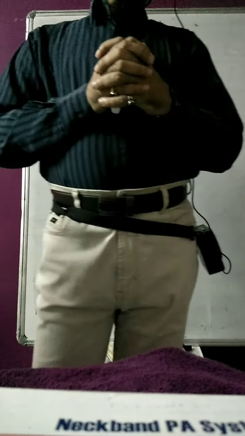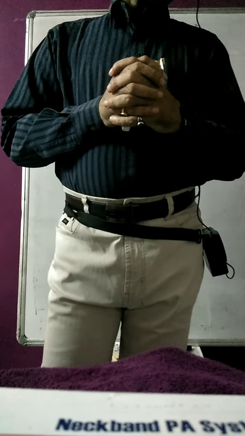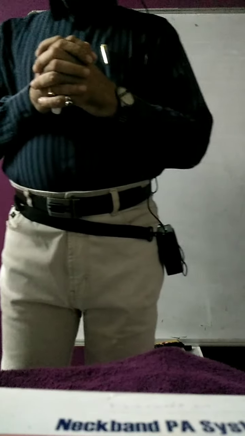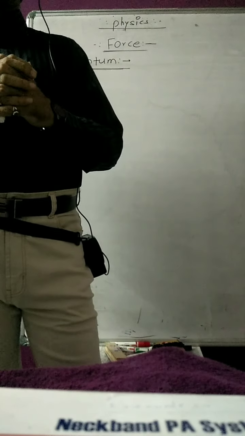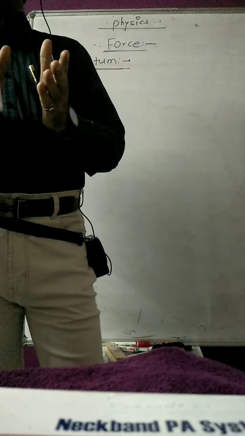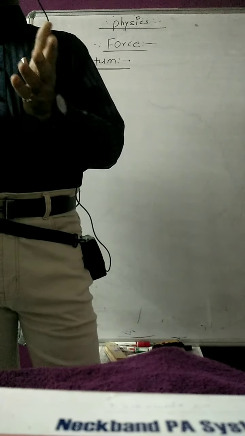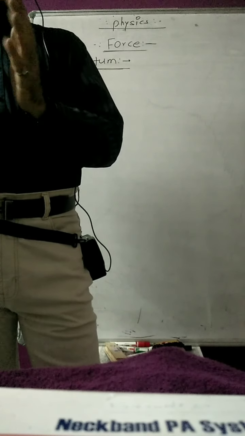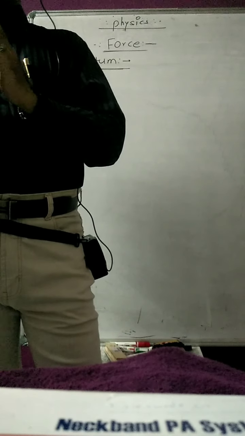Electrostatic force is 10 raised to 36 times greater than the gravitational force. So this is the comparison: electromagnetic or electrostatic force is 10 raised to 36, strong nuclear is 10 raised to 38, and gravitational force is 10 raised to 0. This is the comparison of all these forces that we have learned.